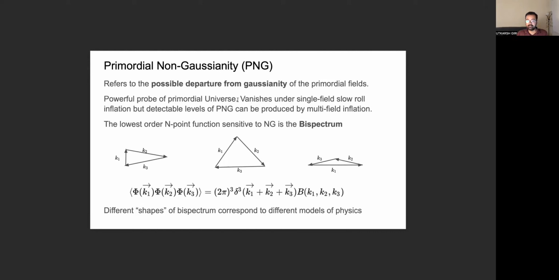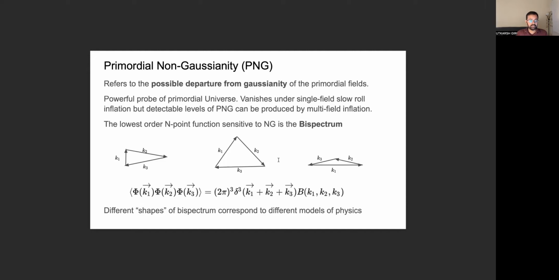In particular, the single field slow-roll model, which is one of the most popular and the simplest models of inflation, predicts a zero or near zero level of primordial non-Gaussianity. So if we detect any PNG, it will rule out the single field slow-roll model. And these are some of the reasons why cosmologists are really interested in detecting or constraining this parameter.